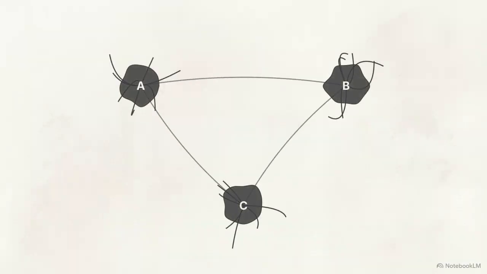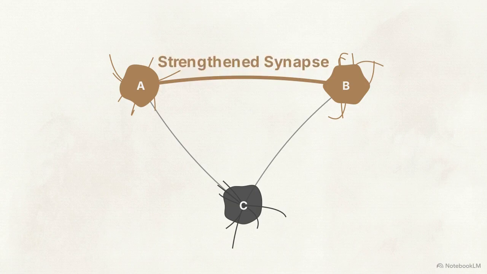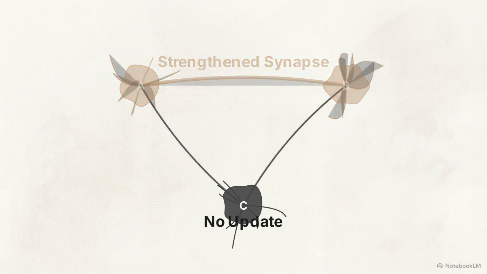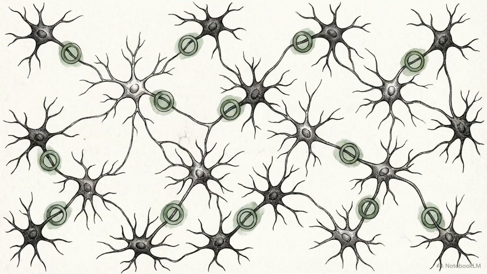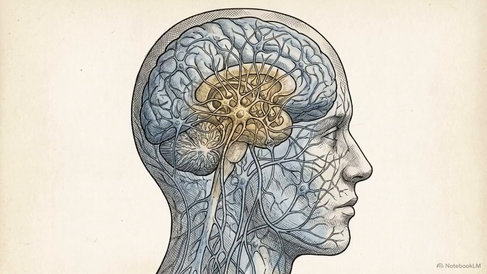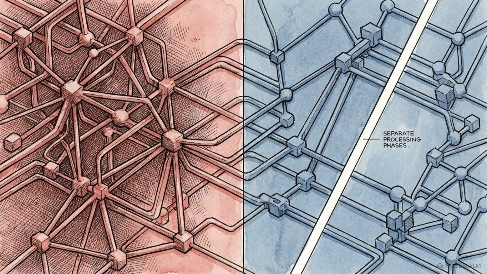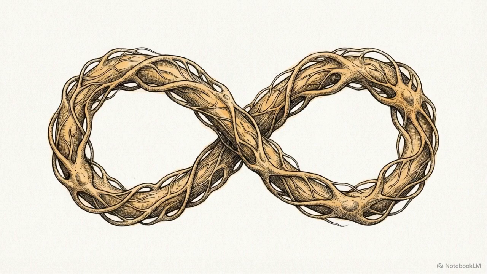Hebbian plasticity states, cells that fire together wire together. When two neighboring neurons activate simultaneously, the bridging synaptic cleft physically strengthens through local chemical activity. The third, inactive neuron receives no updates, keeping structural changes isolated. Because updates only happen at specific local junctions, humans learn sequentially and continuously. The brain incorporates new memories without ever halting operations to run a global update. Backpropagation dictates that artificial systems strictly separate training phases from inference phases. Biological systems merge learning and processing into a single continuous loop required for survival.